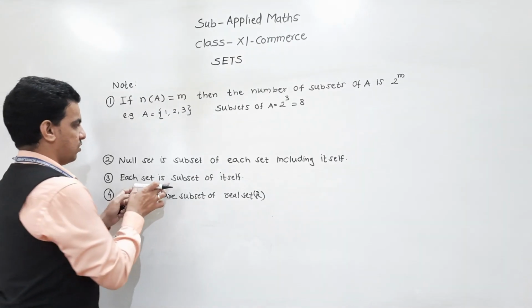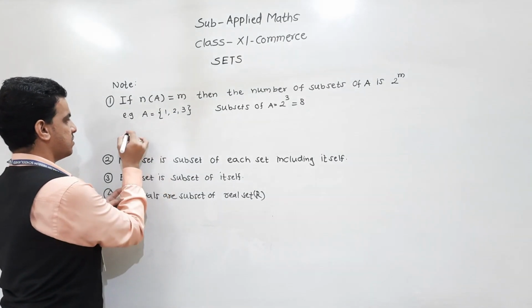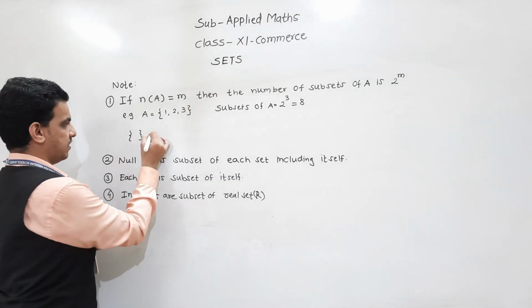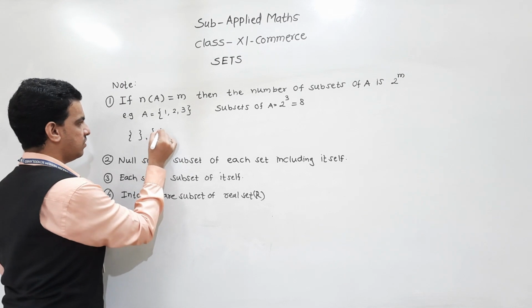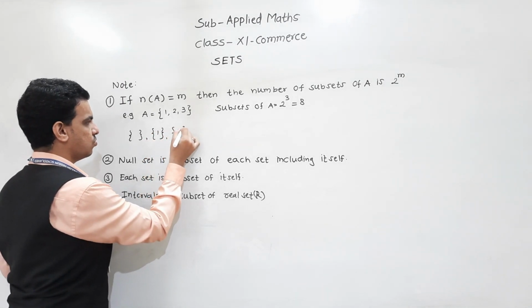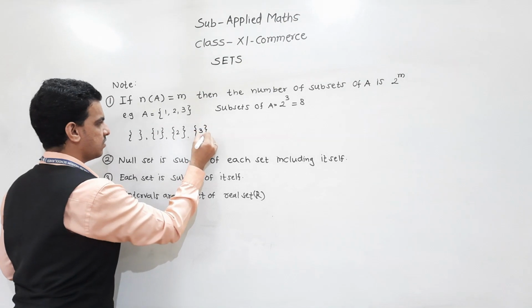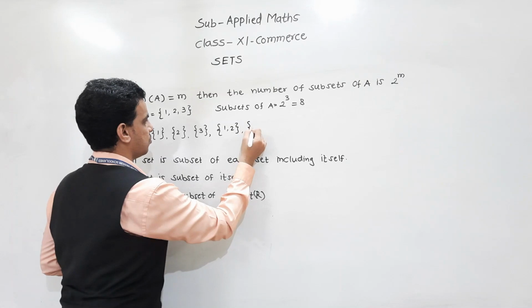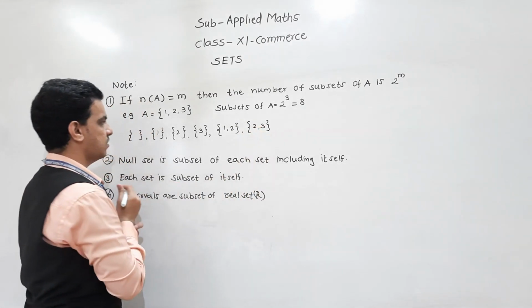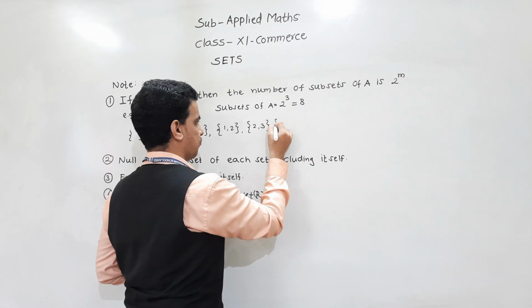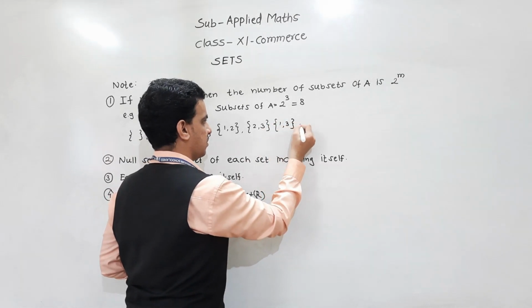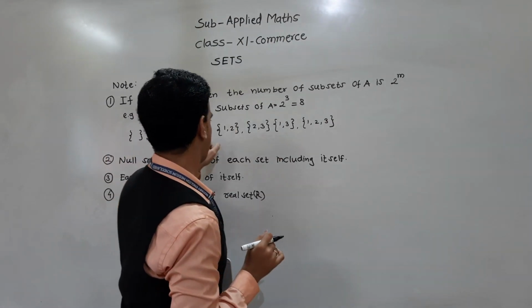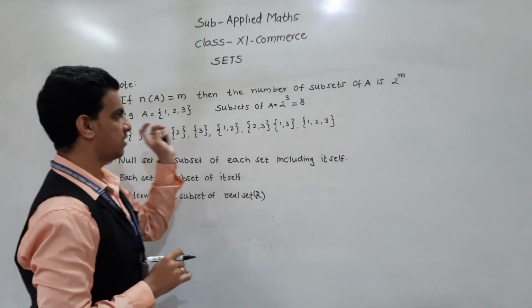Because all elements of that set are contained in the same set, each set is a subset of itself. So here, if we have to write the subsets, first it is the null set, then {1}, {2}, {3}, then {1, 2}, {2, 3}, then {1, 3}, {1, 2, 3}. So 1, 2, 3, 4, 5, 6, 7, 8.